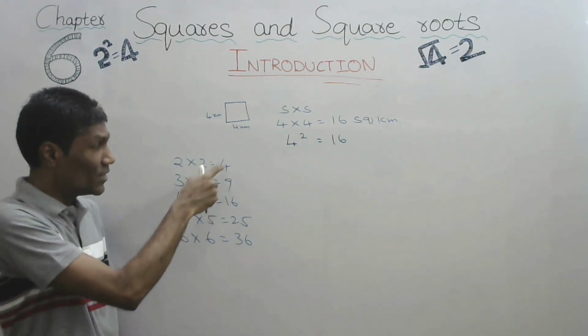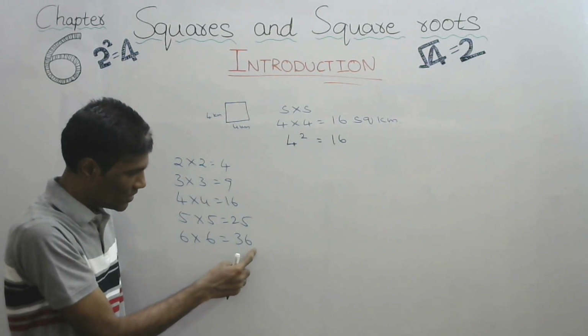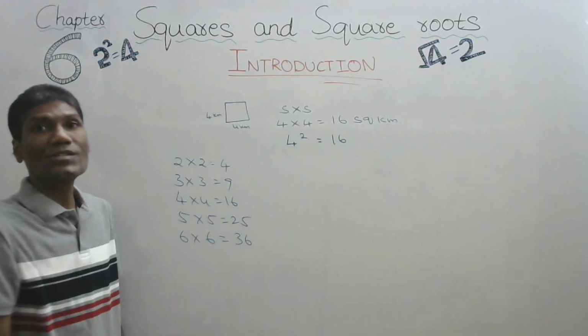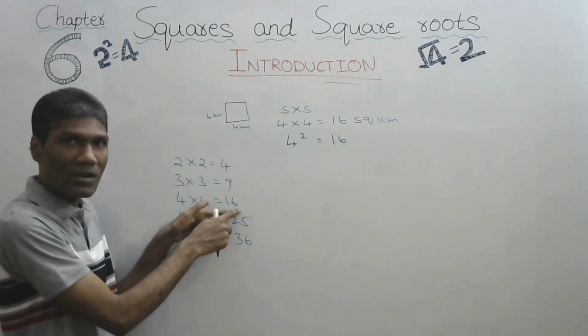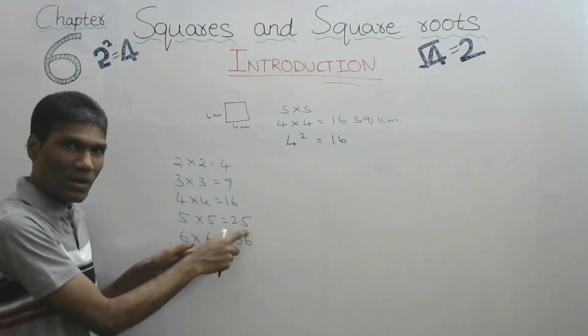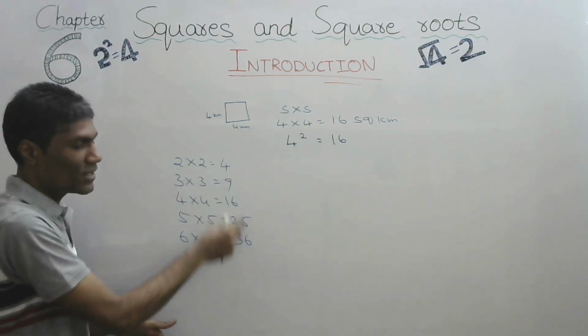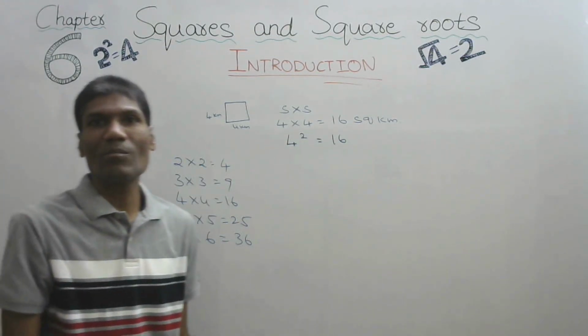Now, these numbers are called square numbers. So, is 16 a square number? Yes. Is 25 a square number? Yes. So, these are called square numbers.